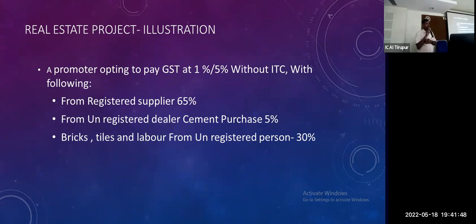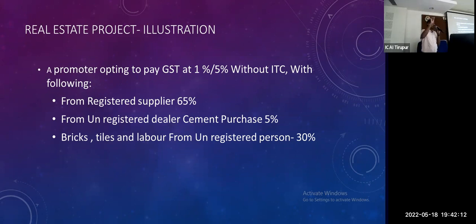For the following concessional rate, again, I have to purchase from registered suppliers, say 65% purchased. From unregistered dealers, cement purchase 5%, bricks and others from unregistered persons 30%. So the first one, no issue, 65% I have completed. Coming to the unregistered dealer cement percentage, the 5% attracts 18% applicable, so again go to the cement rate.